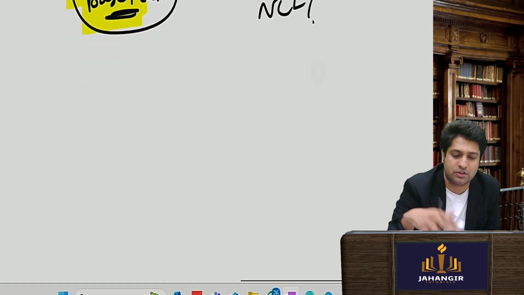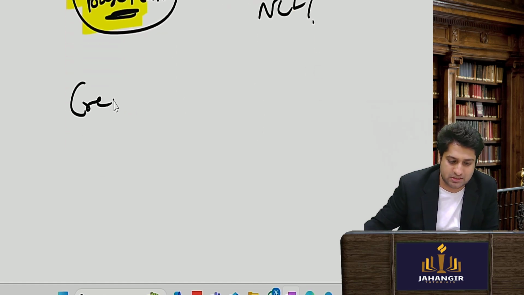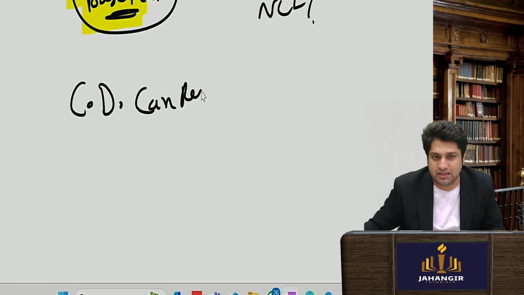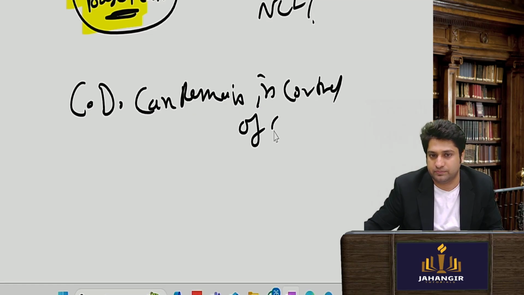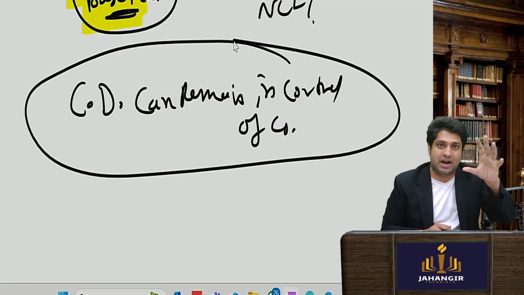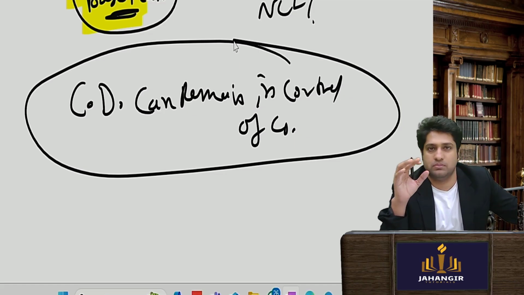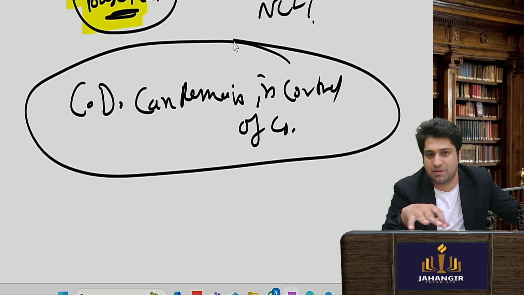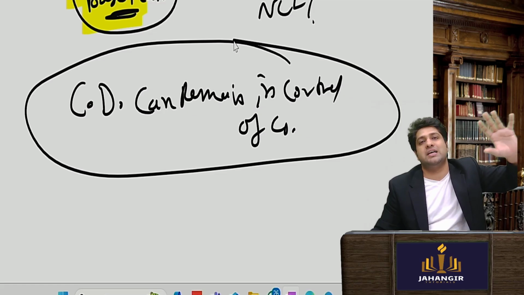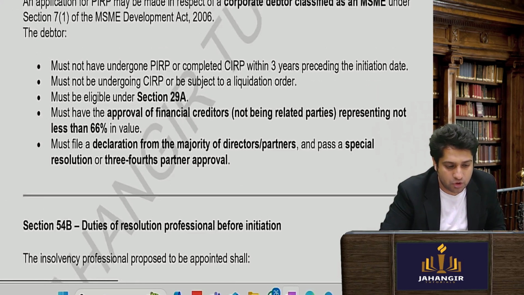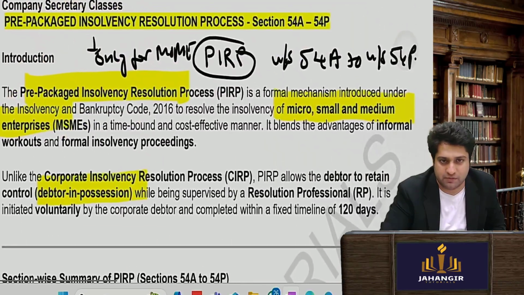Okay. So once you come with a base plan, the corporate debtor can remain in control of the company. Normally what happens in CIRP? All the powers of the directors go to the RP. This doesn't happen here. And normally you have CIRPs for 330 days, this is for a lesser period. We'll see. Okay. So this is the entire difference in PIRP.